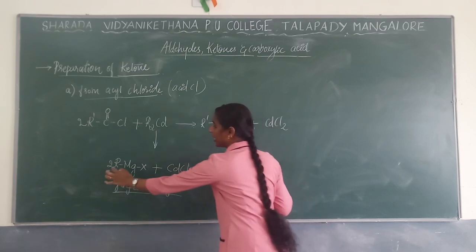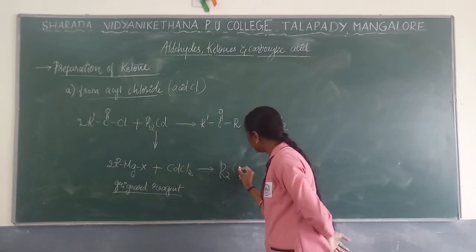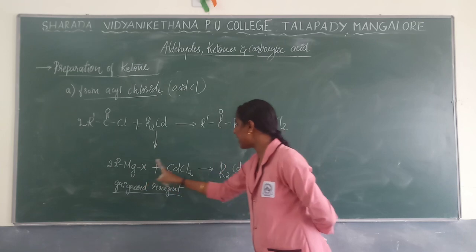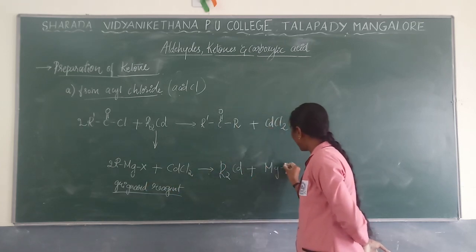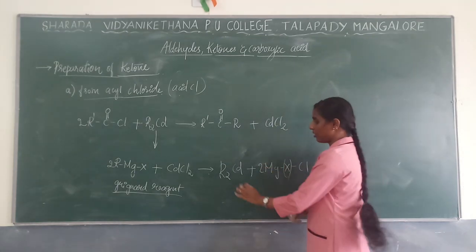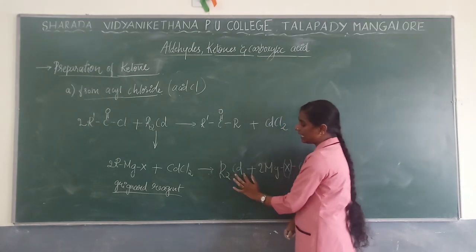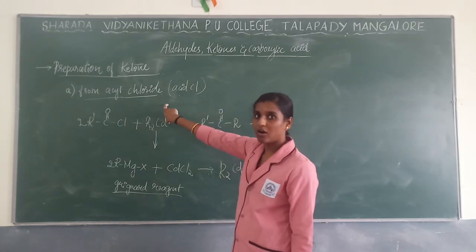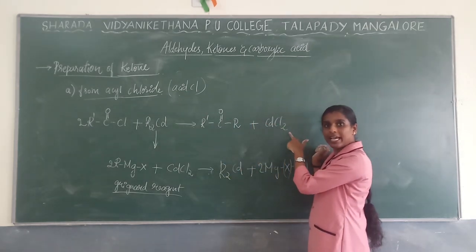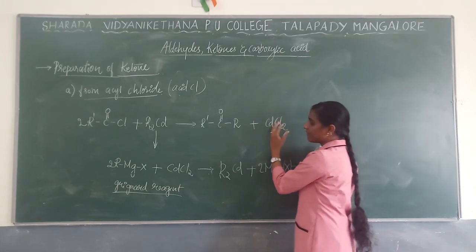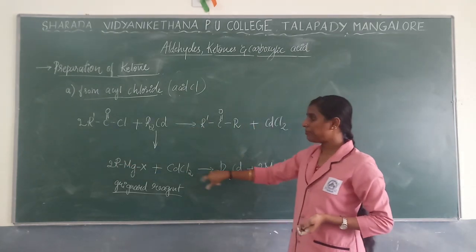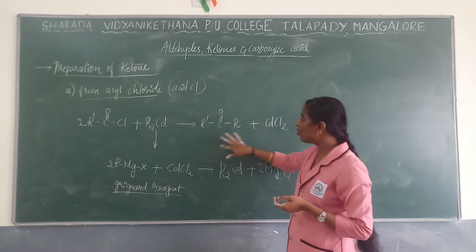R2 cadmium. What is remaining now? MgX as well as Cl remain as a byproduct. This dialkyl cadmium will be utilized for our process to prepare your ketone. As a byproduct of that step you again get cadmium chloride. Instead of wasting this, they utilize it for further processes: they again prepare dialkyl cadmium using Grignard reagent so that you get more ketone.